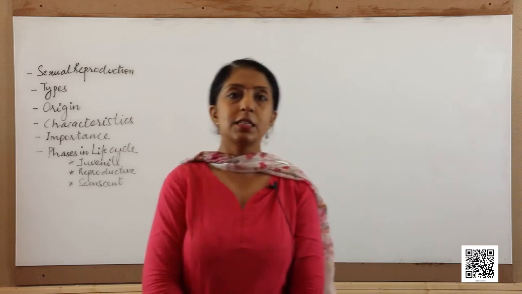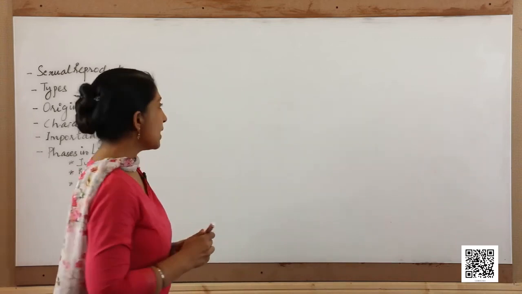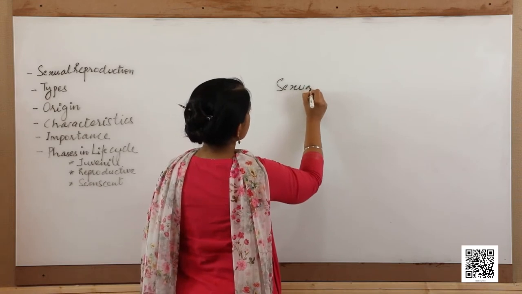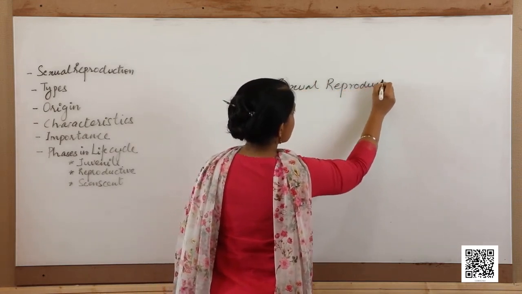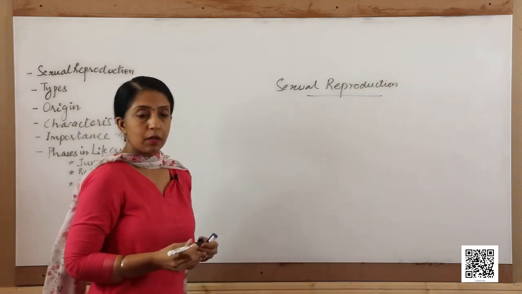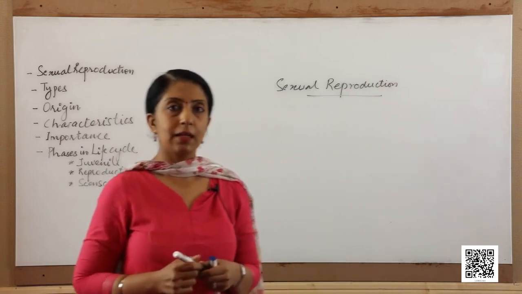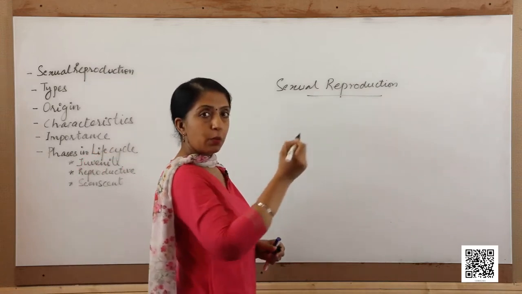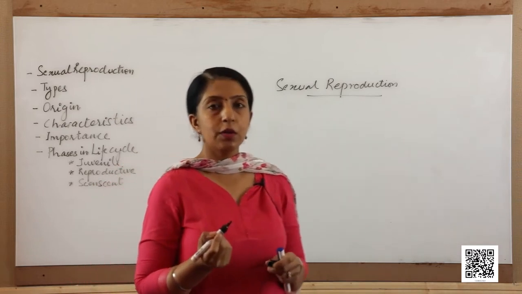So let us start off with the definition of sexual reproduction. What is sexual reproduction? Sexual reproduction is the process of development in which formation and fusion of gametes take place. That means that it is a type of reproduction in which the gametes are formed and they fuse.